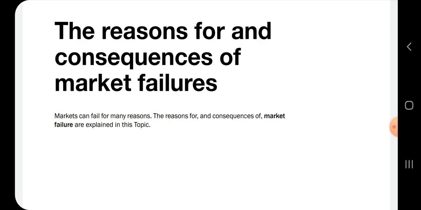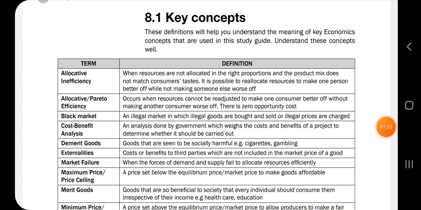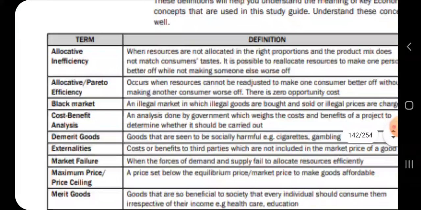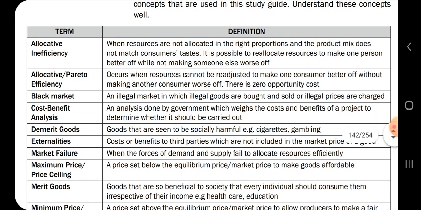So when we refer to market failure, we refer to those types of markets.